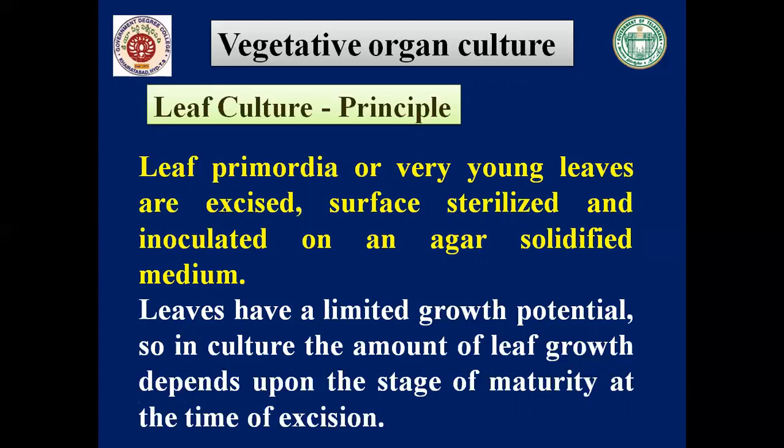So if you want to take a leaf, we have to check at which stage of maturity the leaf is, because the leaf growth is dependent on it. That's why we should be very careful about the stage of maturity of the leaf while you take it as an explant.